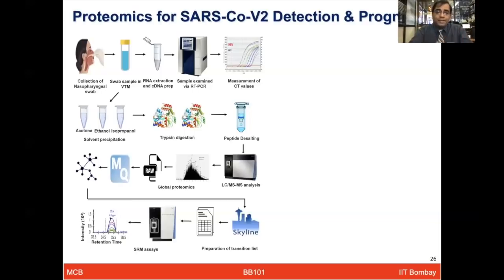While I'll not go into detail about what we did, just to give you a nutshell of it: when patients come to the hospitals, their swab samples are collected, which are taken for real-time PCR analysis.